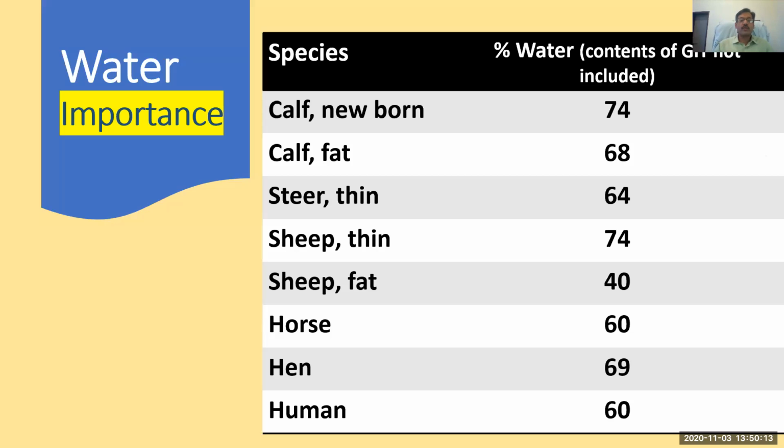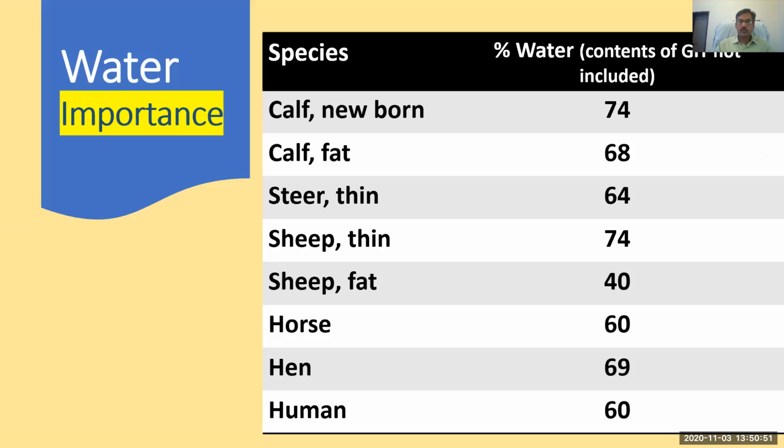This is a brief summary of the body water content of different species. If you look at the calf, a newborn calf contains 74% water, but if it is a little bulky or fatty, then around 68% of its body is comprised of water. Steer is around 64%. Similarly, in the case of sheep, thin sheep contain 74% and fat sheep contain 40%. Horse, hen, and human are almost 60% or 60 plus in the amount of water in the body.